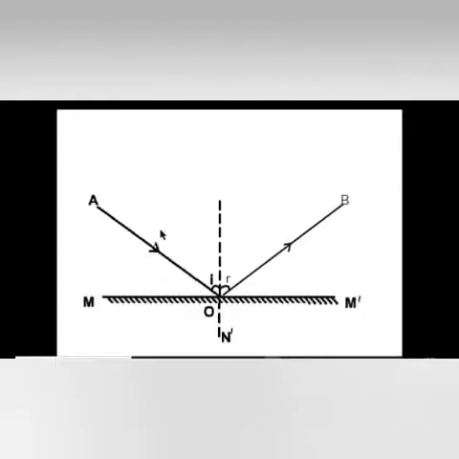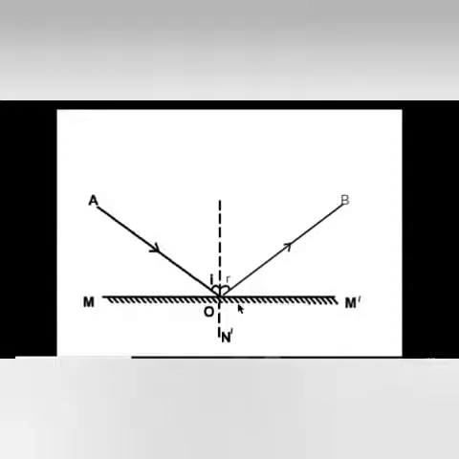Now, you know what is angle of incidence? Angle of incidence is the angle between the incident ray and the normal. And this is angle of reflection, that is angle between the reflected ray and the normal. Based on these, we can formulate the 2 laws of reflection.